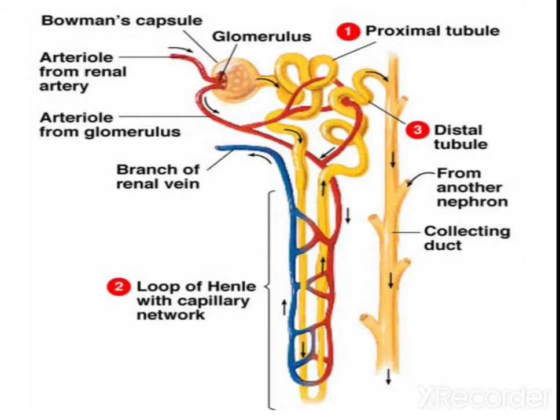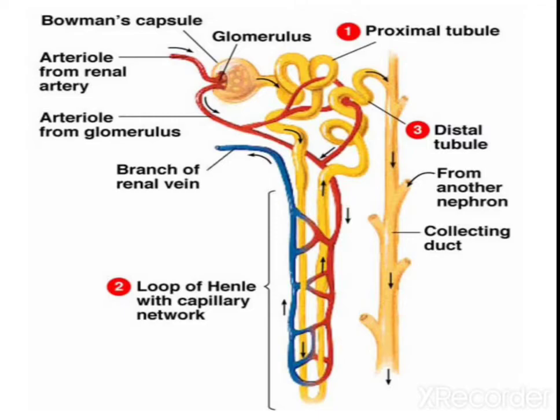Let us study in detail the structure of the nephron. This is the Bowman's capsule, a small cup-like structure, and inside this cup-like structure you can see a bunch of small capillaries that you call the glomerulus. On one side the blood comes inside, on the other side it goes out. Then the Bowman's capsule continues as the proximal tubule, then Henle's loop, then the distal tubule, then the collecting duct.